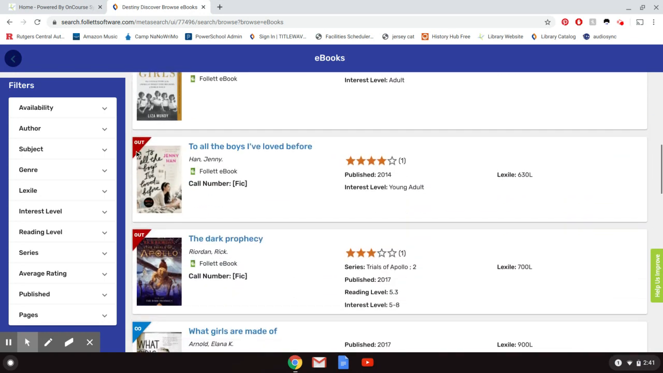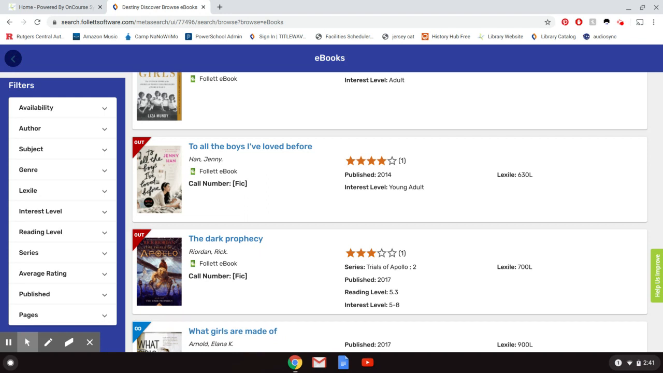But this little red triangle that you see on To All the Boys I've Loved Before or The Dark Prophecy, that says out, that means that someone else has the book already. And unfortunately, it's not available for you to take. So a lot of times people think that because it's digital, we can just have as many copies as we'd like and everyone can read it at the same time. That would be awesome. But unfortunately, the publishers don't let us work it that way.